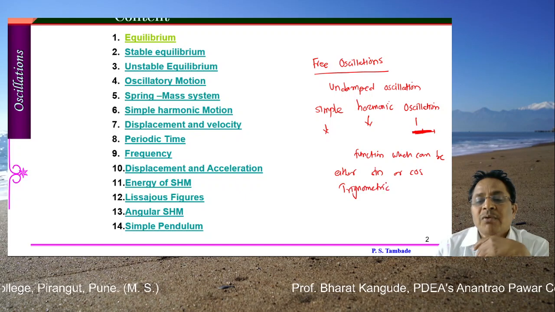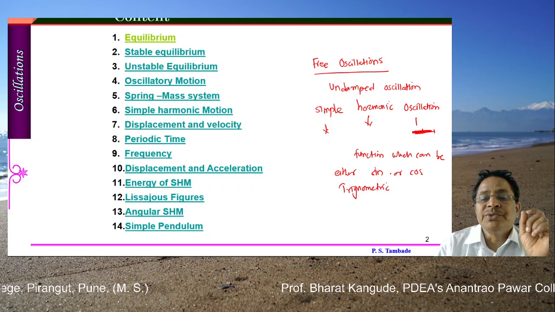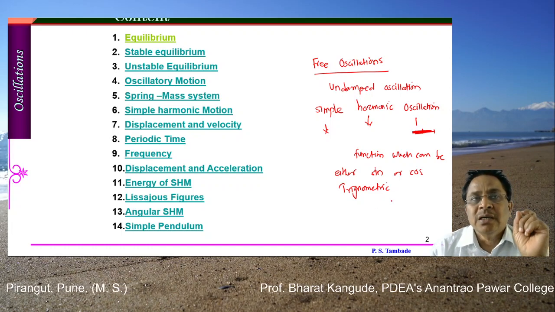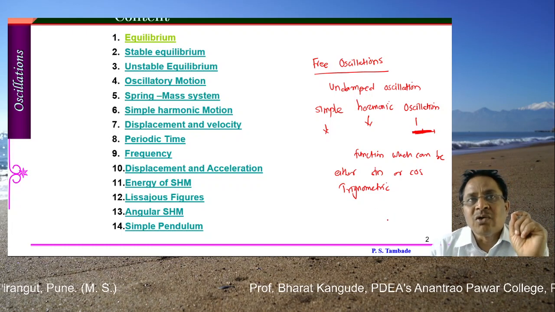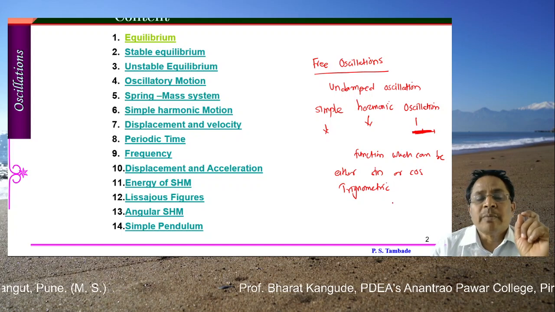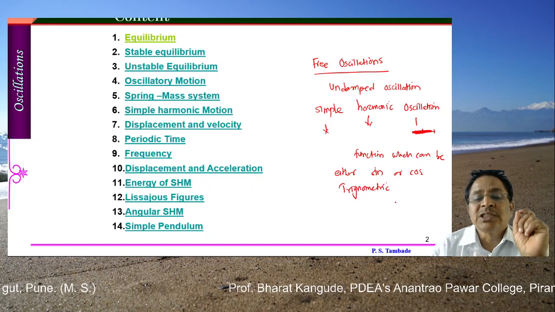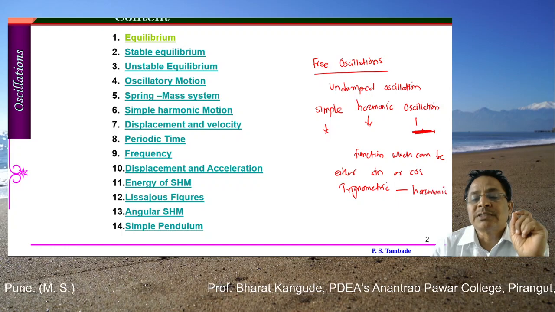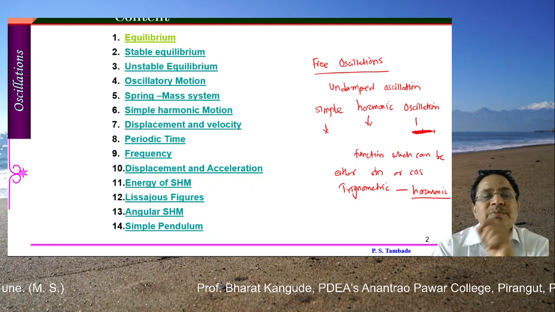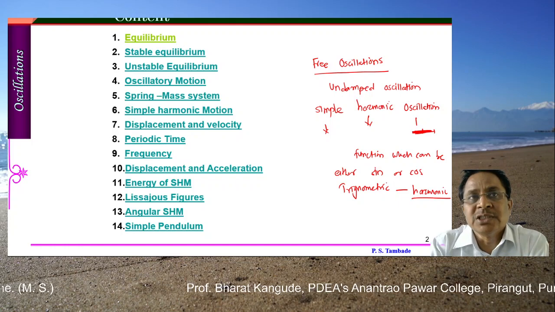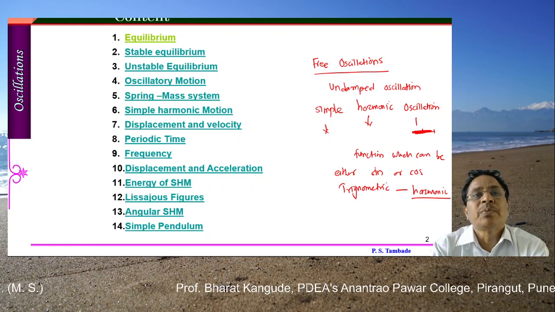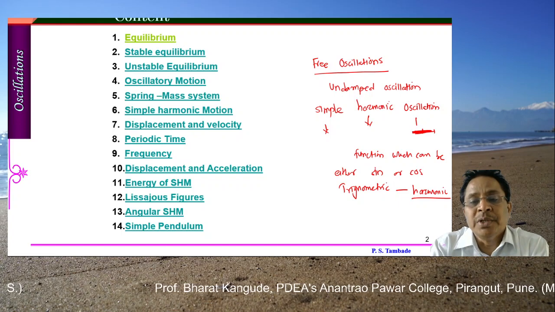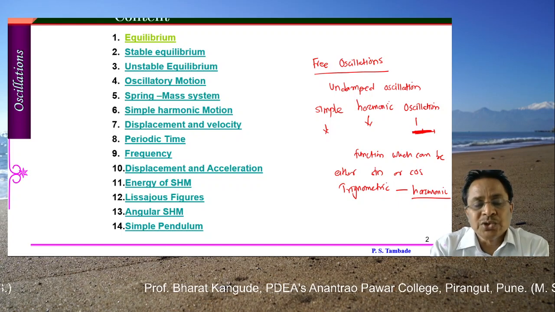So if the path of an object undergoing this type of motion is calculated or traced using these trigonometric sine and cos functions, such functions are called harmonic functions. So try to understand: harmonic functions means mathematical functions which can be represented in terms of trigonometric sine and cos. So this motion is simple, no complicated motion.